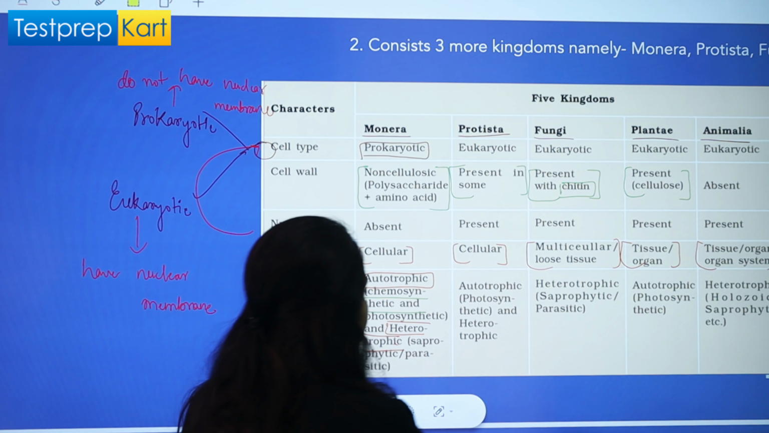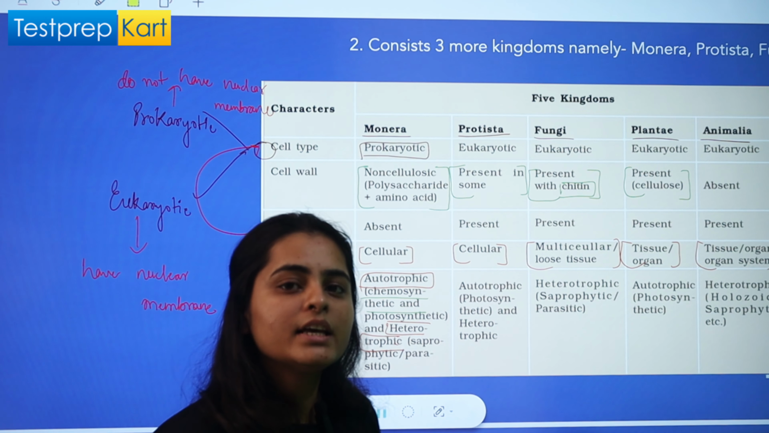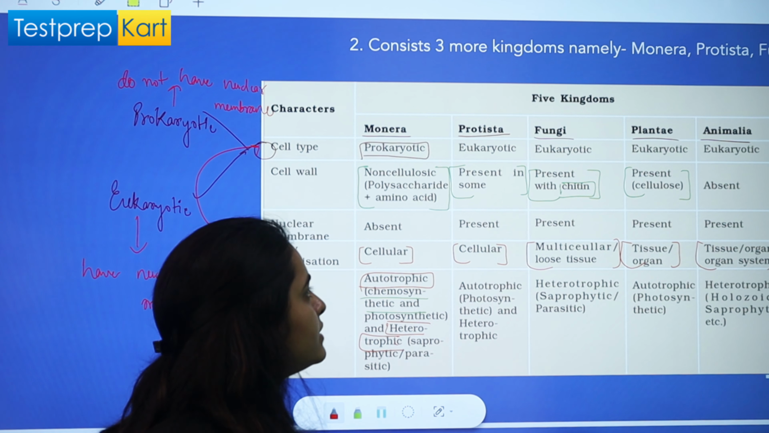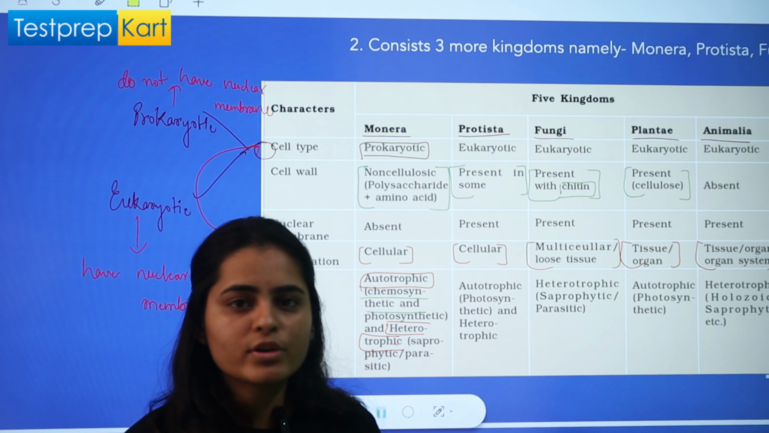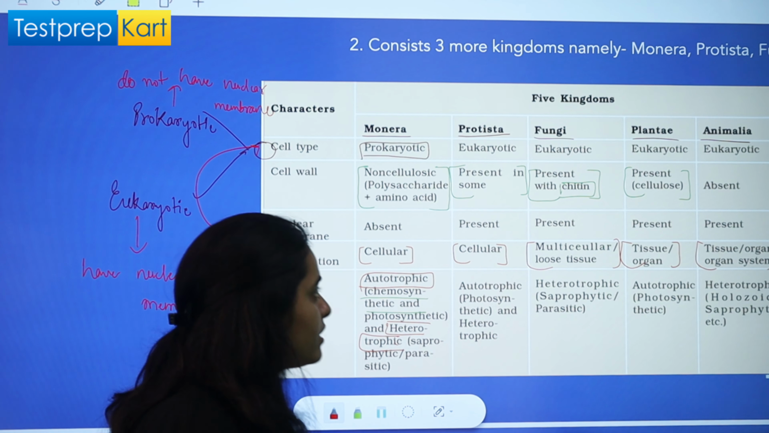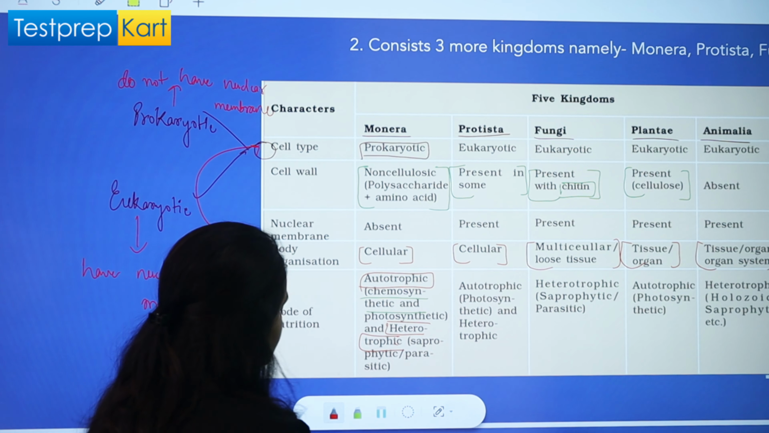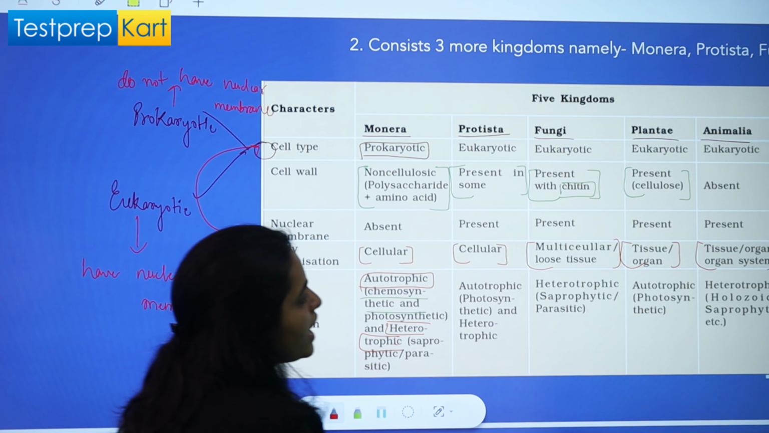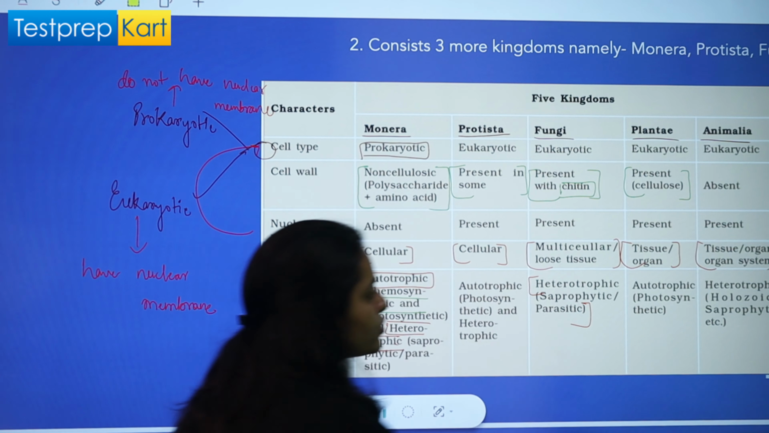Then we come to the kingdom Protista, in which autotrophic and heterotrophic modes can also be seen, because I have told you that kingdom Protista will be divided into different categories. Four categories will be there. So we will learn those in detail when we deal with Protista, right? Then we have fungi. Fungi compulsorily show a heterotrophic mode of nutrition.